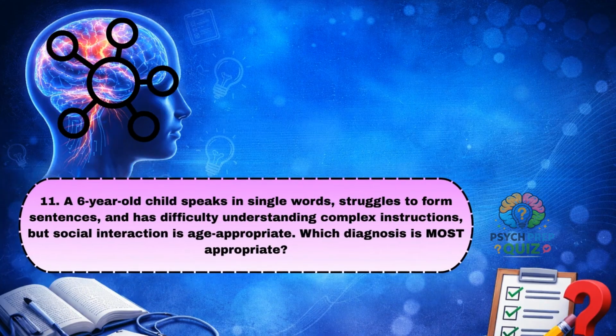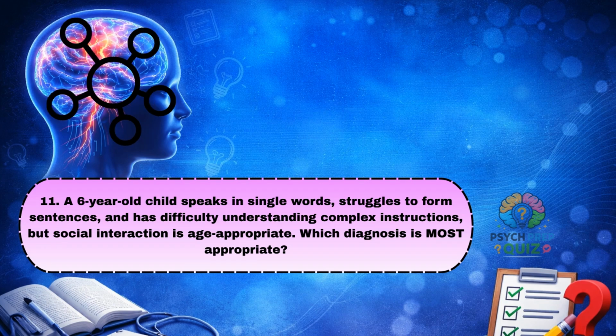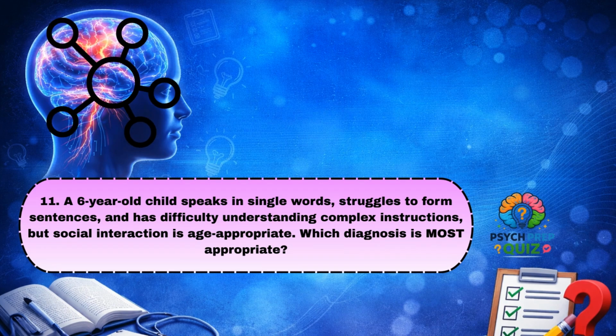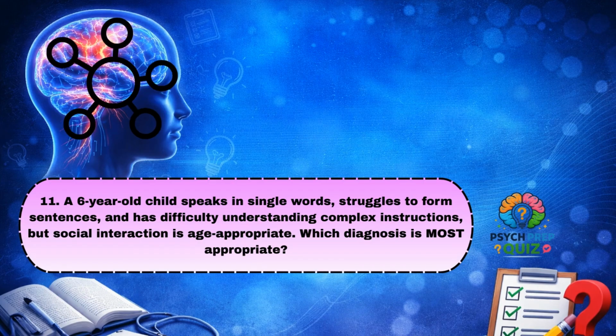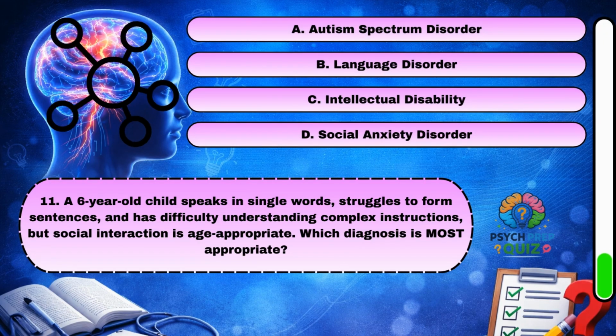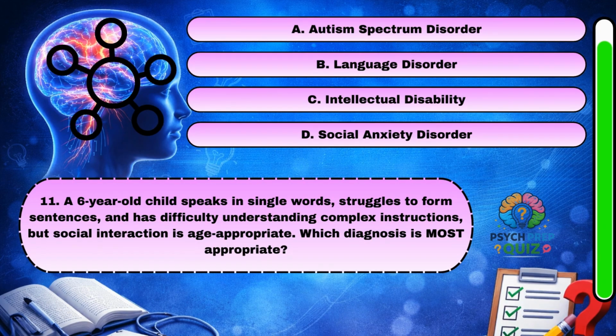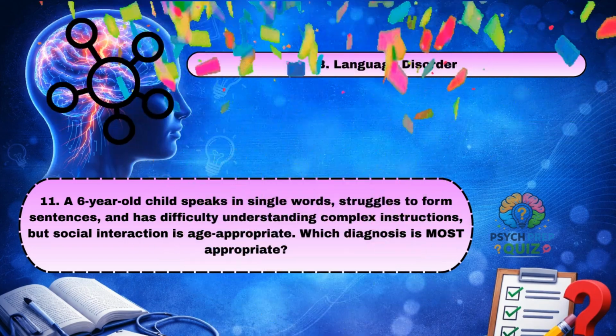A 6-year-old child speaks in single words, struggles to form sentences, and has difficulty understanding complex instructions, but social interaction is age-appropriate. Which diagnosis is most appropriate? B. Language disorder.